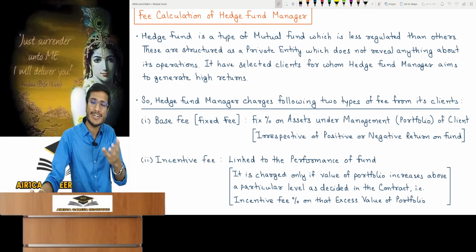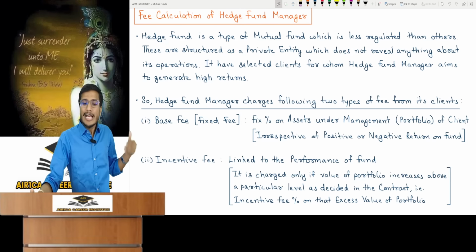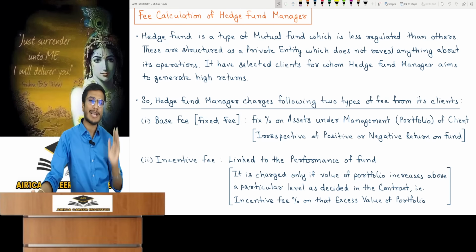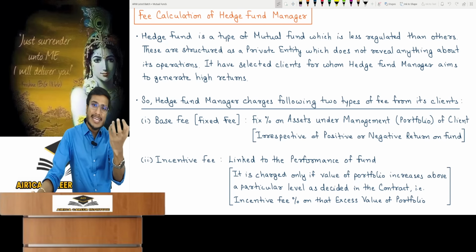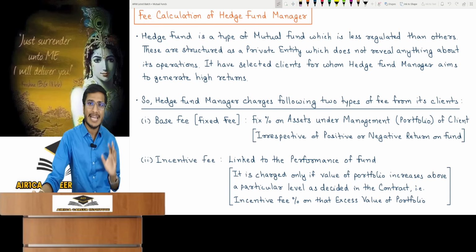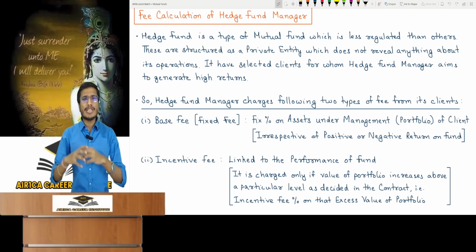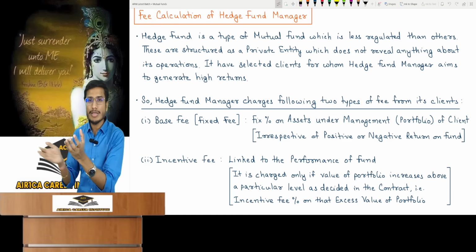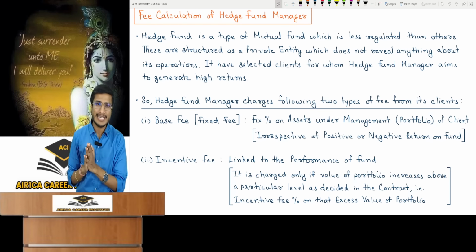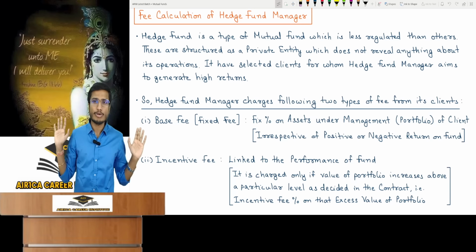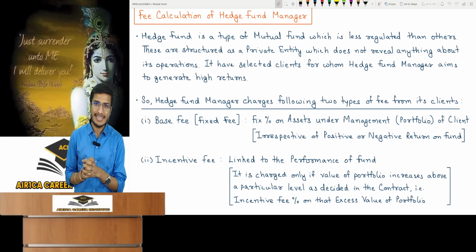So it's a hedge fund. Then I become a hedge fund manager. So a hedge fund manager calculates two types of fees from his clients. I charge fees in two ways because I have to collect a hefty fee. Normal mutual funds calculate and deduct their fees and everything from the net assets of the mutual fund itself. It's a common fee for everyone which they calculate and take out. They don't take fees separately from client to client.